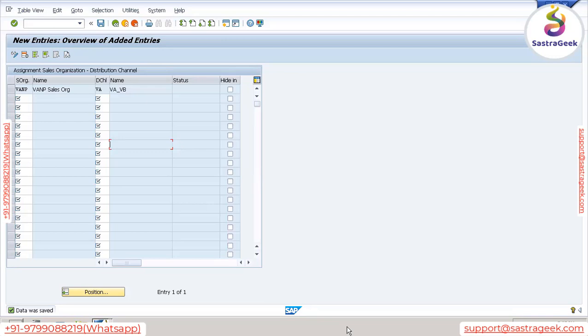Can he not purchase product from both of you? He is your own wholesaler. Yes, he can, right? So that is the reason the relationship will always be many to many, not one to many. I hope it's clear.